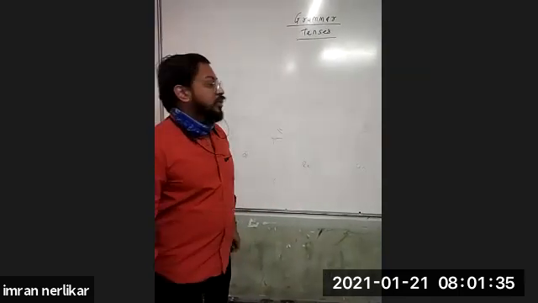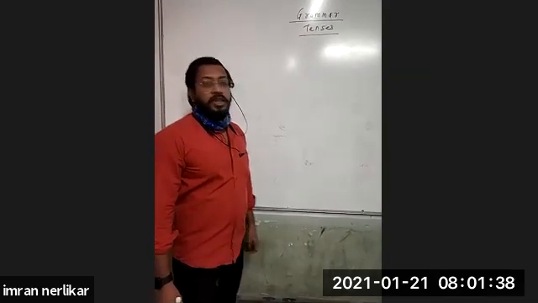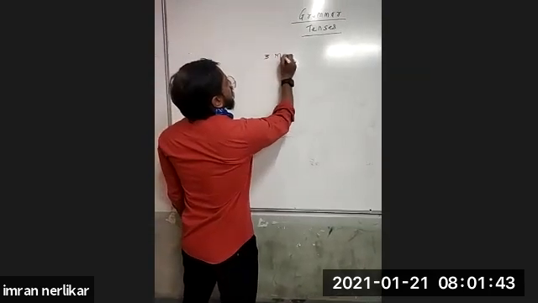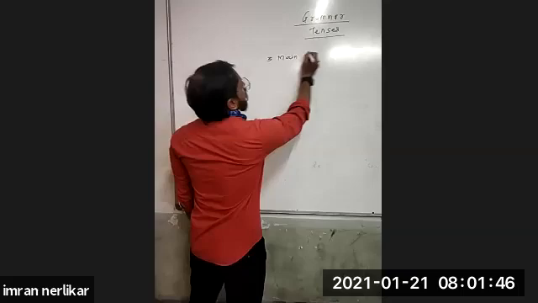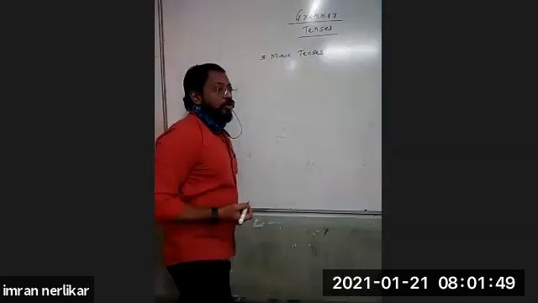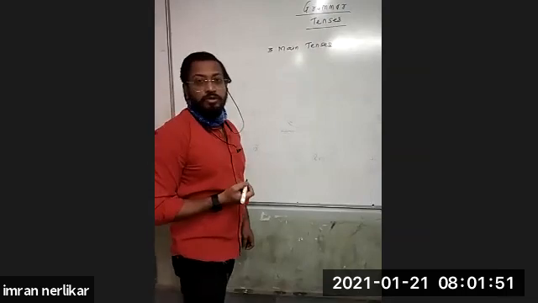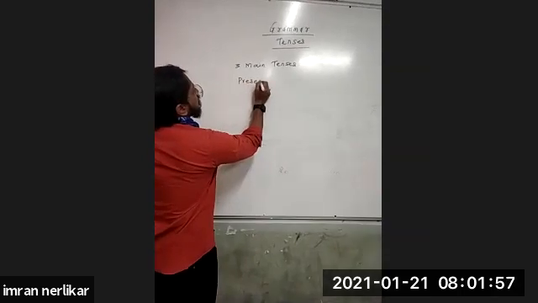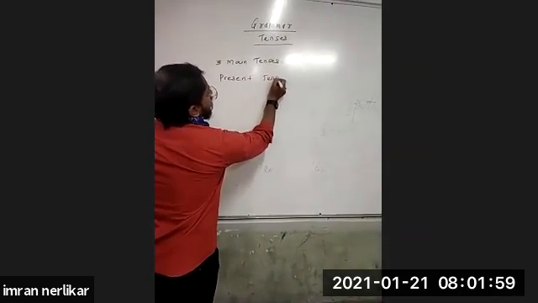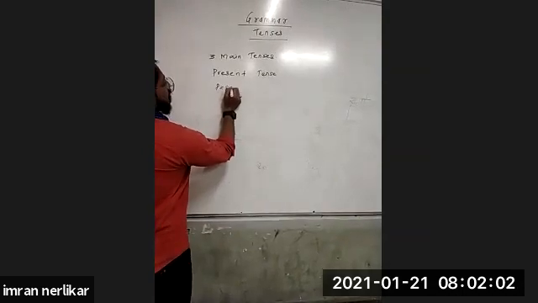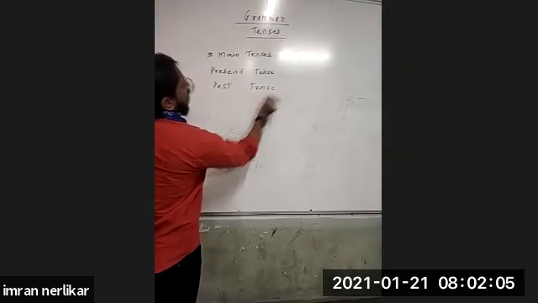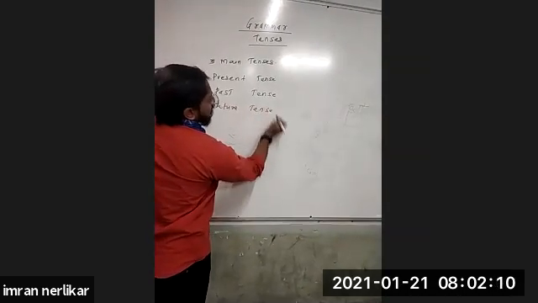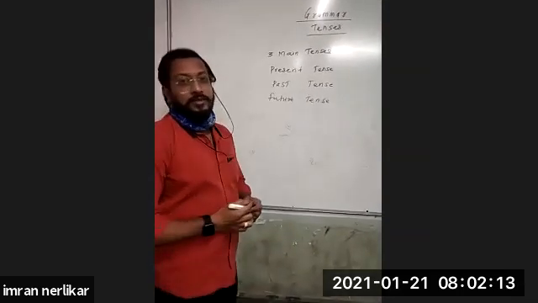I think you all know that total there are three main tenses. All of you have learnt up to now that total there are three main tenses. The names of these three tenses are present tense, past tense, and future tense. These are three main tenses.